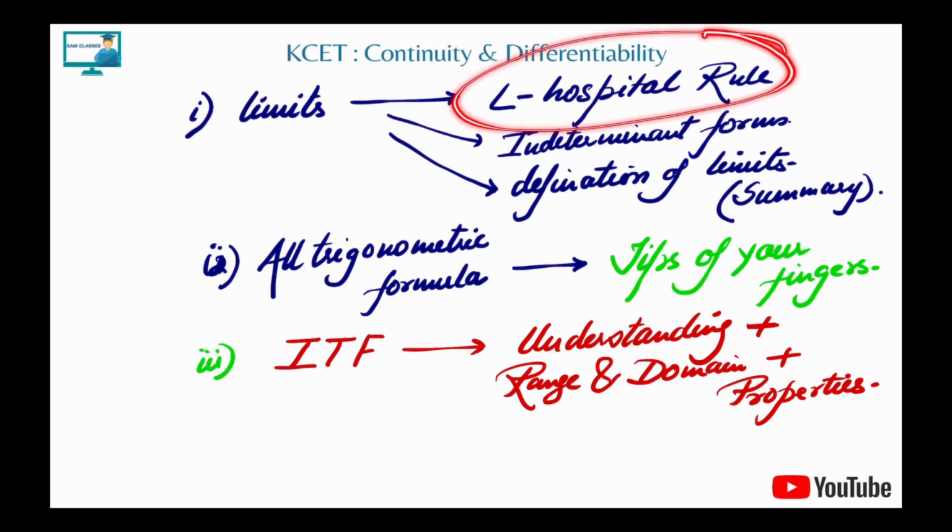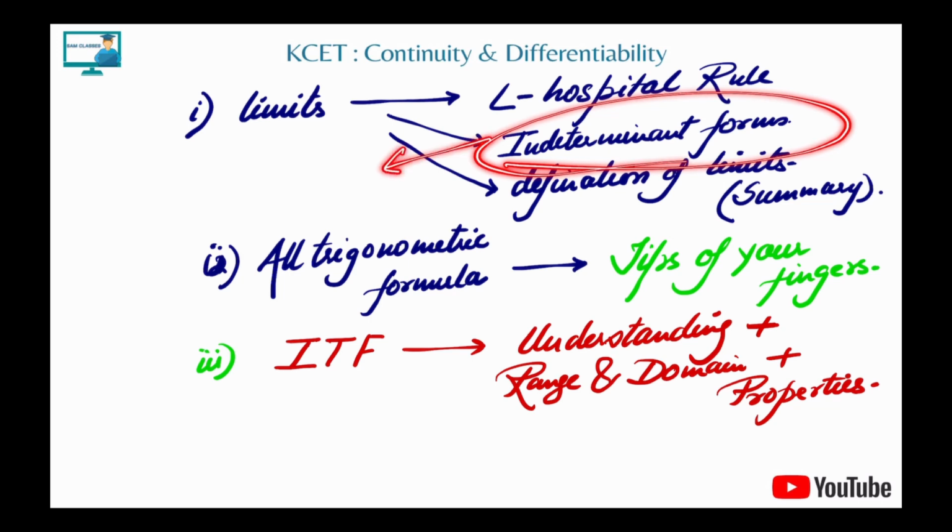L'Hopital, we told you, whenever the limit is tending to 0 by 0 or infinity by infinity, what we do? We differentiate the numerator and we differentiate the denominator separately, okay? And we keep differentiating till we get a determinate form, okay? Next is indeterminate form.